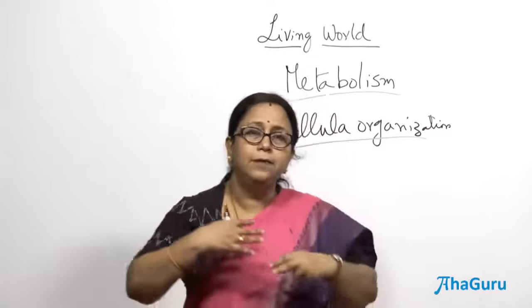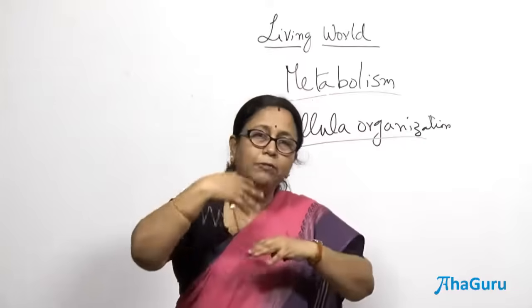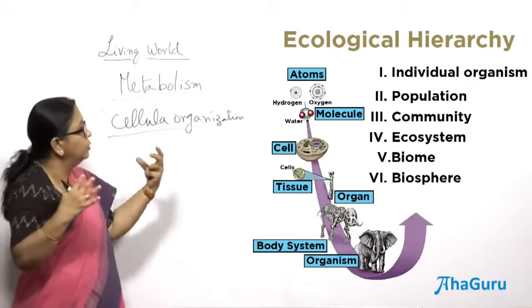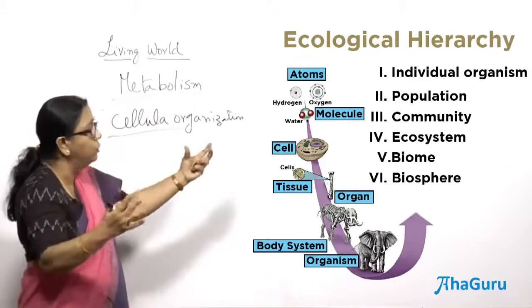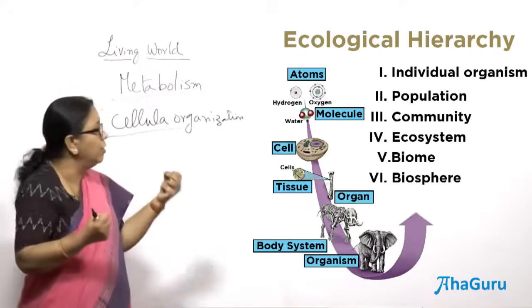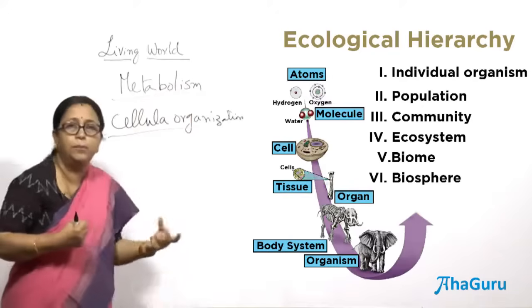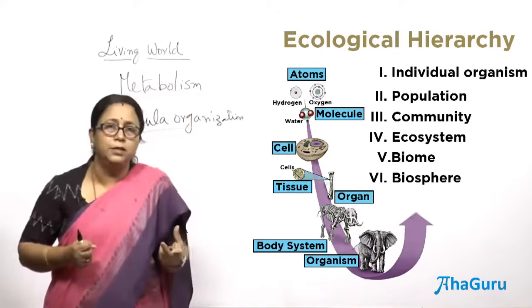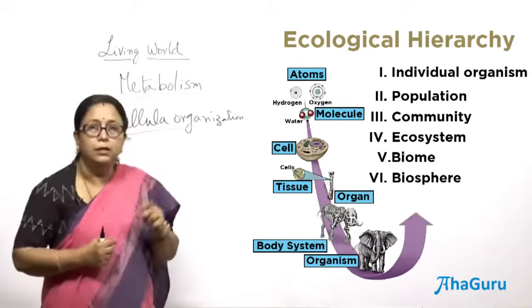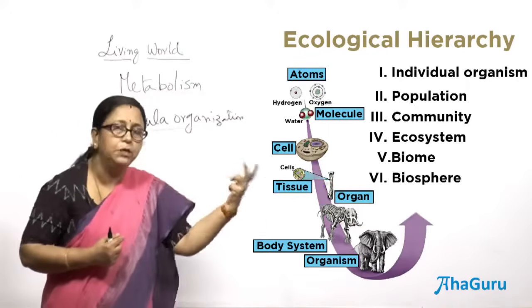Apart from that, there is an organization which you will see even one step above the living organisms, when they interact with the environment. For example, you can see the organism always keeps interacting with the environment. So, if you look at it from an ecological point of view, similar organisms are grouped together. A lot of species get organized into a population. The difference between species and a population is, a species is a group of organisms which are similar, which can interbreed freely in nature. That is what we call a species, right. So, a species living in a particular area at a particular time is called a population.